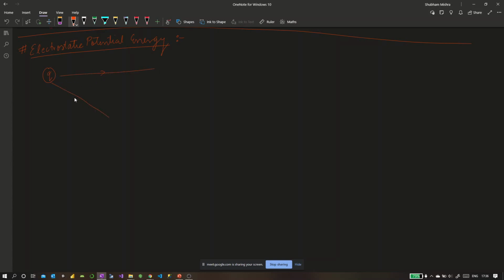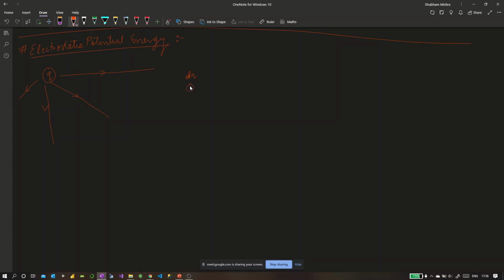If it is a positive charge, the field would be going away from the charge. And when a small charge dq is placed, if you don't like the term dq, you can just ignore it, and just think of this as a small charge.